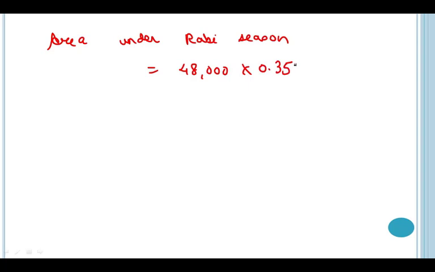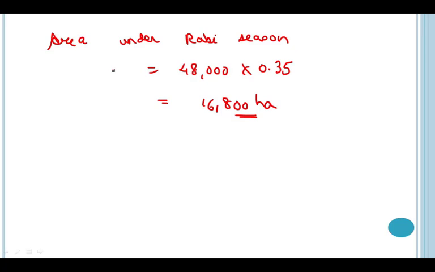I am converting it into decimal, so I will get it as 0.35 and the final answer will be 16,800 hectares. So this much area will be used for growing the Rabi season. Here we got the area which will be used for growing Kharif crops and we got the area which will be used for growing the Rabi crops.